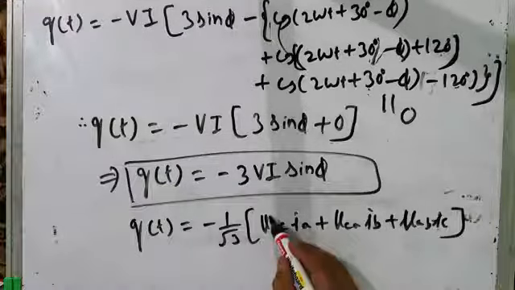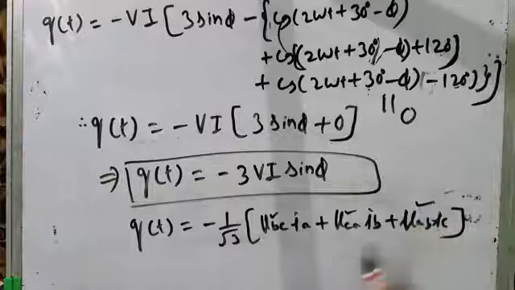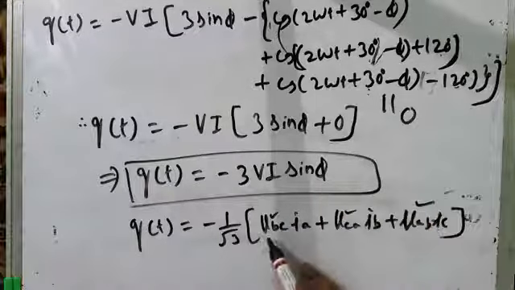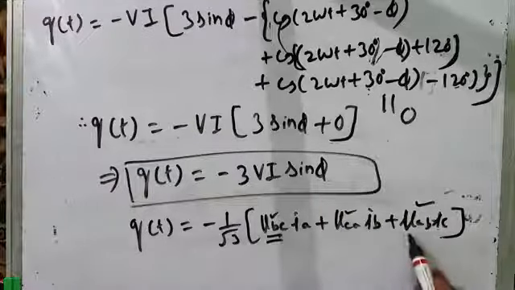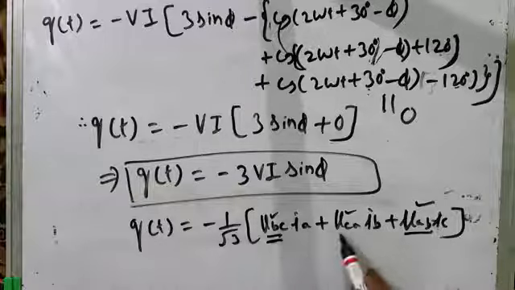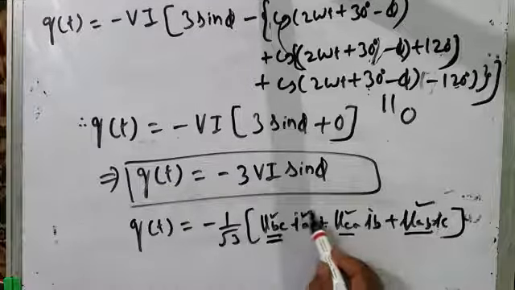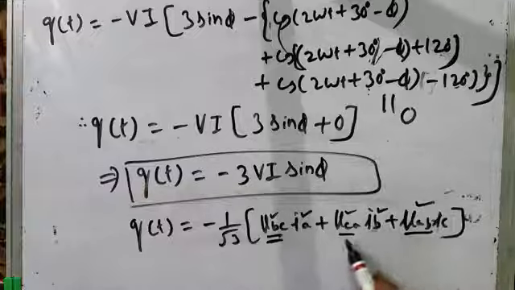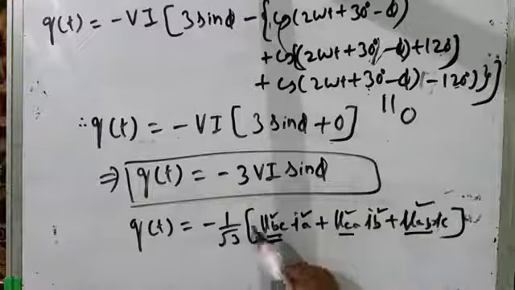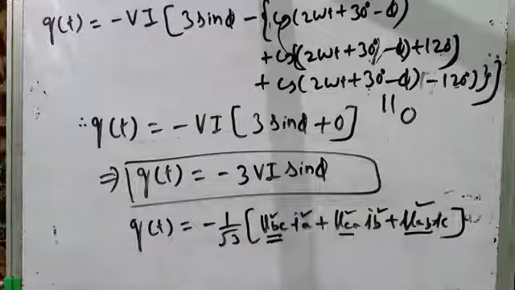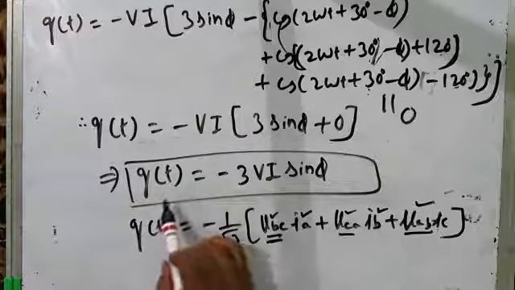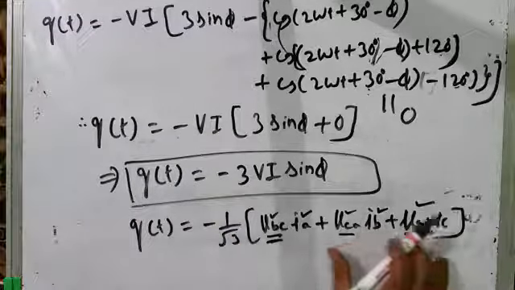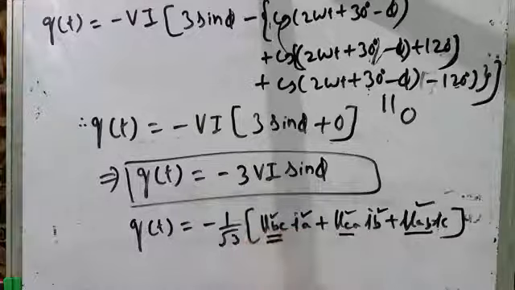We require these line voltage expressions using phasor algebra, phasor diagrams. We got the mathematical expressions for line voltages VAB, VBC and VCA. And then we already know the expressions for line currents IA, IB, IC. We substituted them and we ended up with this mathematical expression. So instantaneous reactive power finally after the substitution is minus 3 VI sine phi.